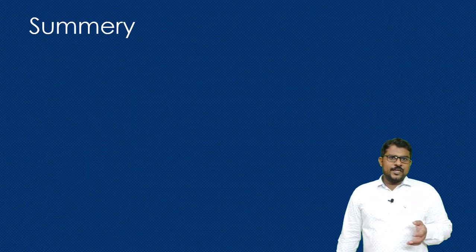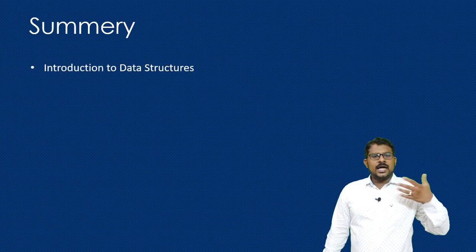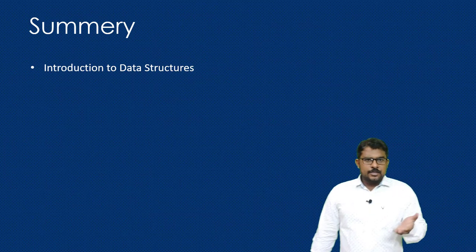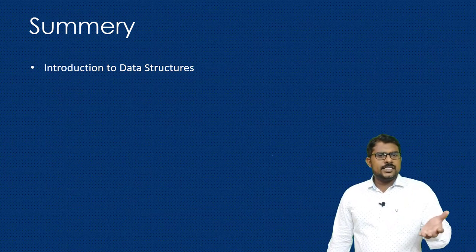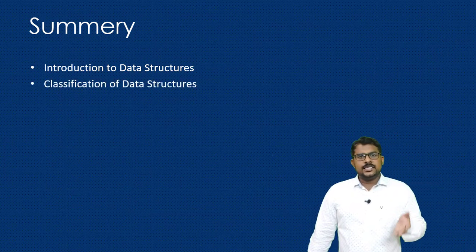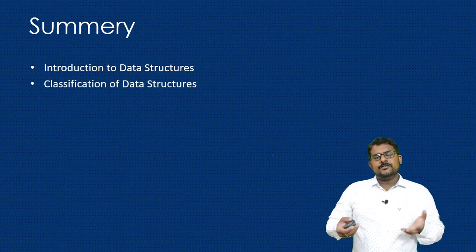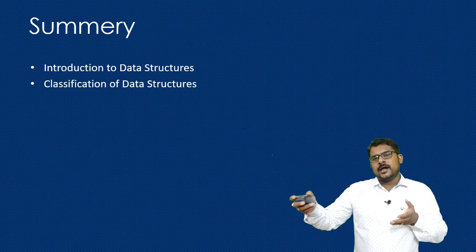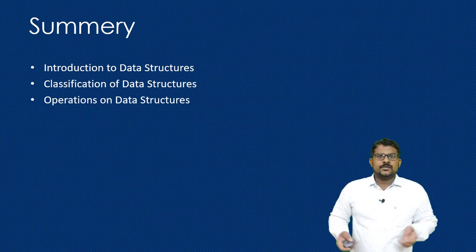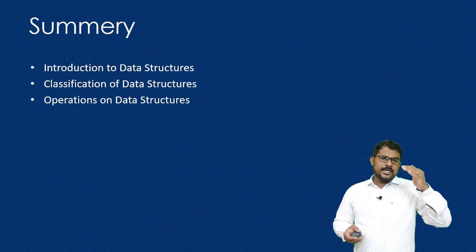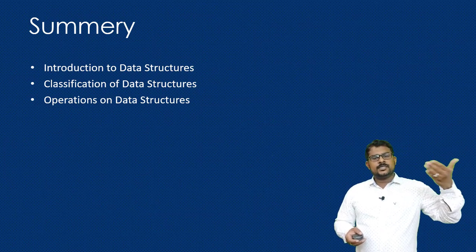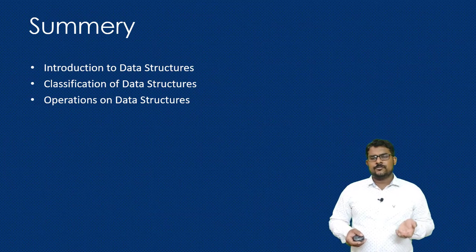Okay, let us summarize what we have learned today. We started with the fundamentals of data structures, which included the definition of data structures, and we saw different examples associated with them. Next we saw the classification of data structures, and how they are classified, with different examples of this classification. Next we saw the operations on data structures, the fundamental operations with different examples for each of them.